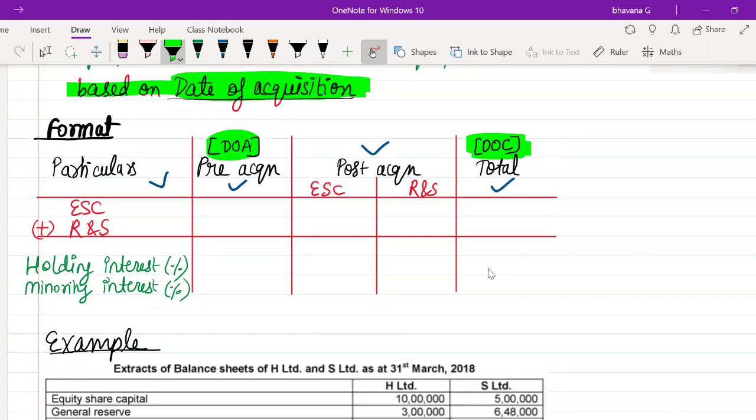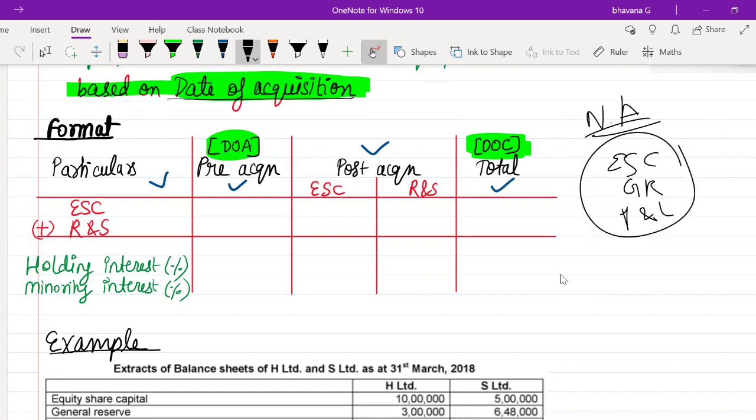See, I told you the name of the first working note is nothing but analysis of net assets. So whatever net assets are available in the company, we are going to write in the particulars. What are the different kinds of net assets that can be available in a company? It may be equity share capital, they may have general reserve, they may have P&L. Whatever net assets are available in the subsidiary company, you have to take and write into the particulars column. Here I have written equity share capital and reserves and surplus as a general note.